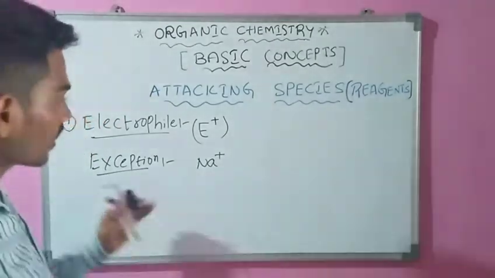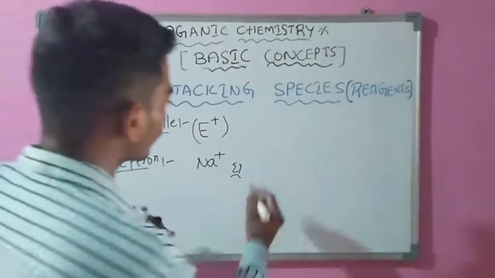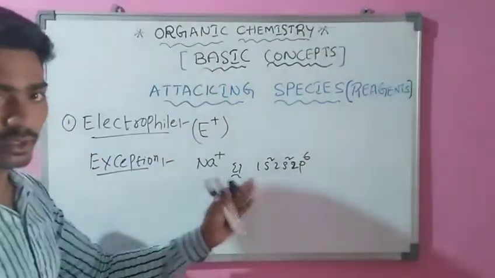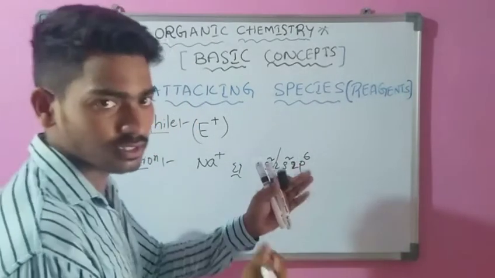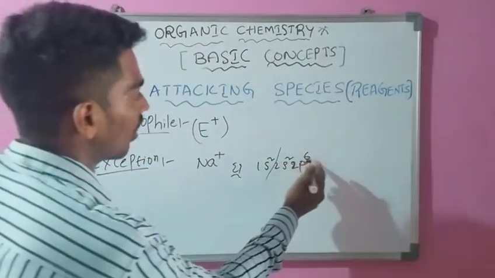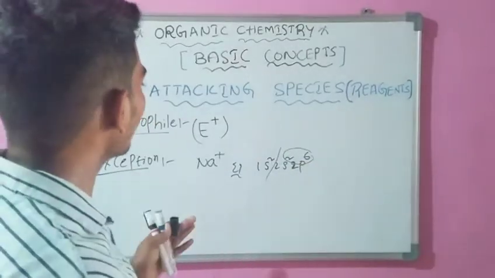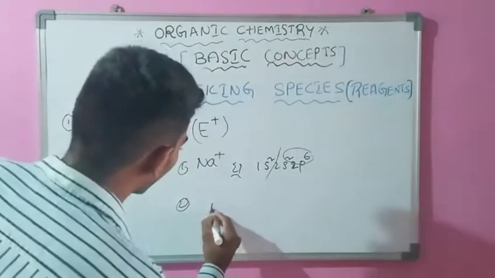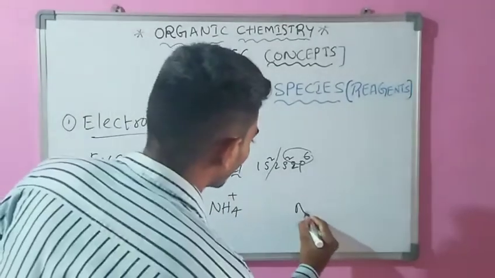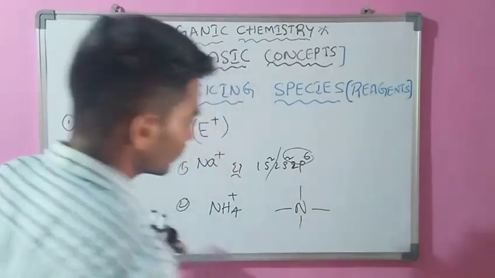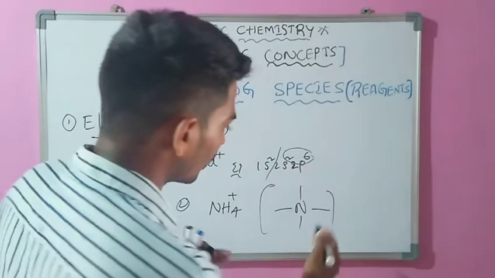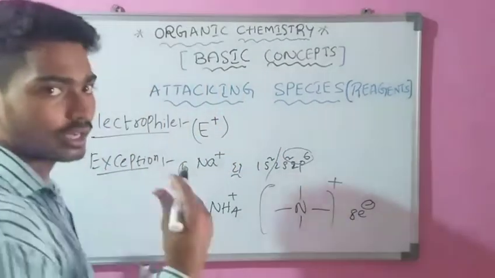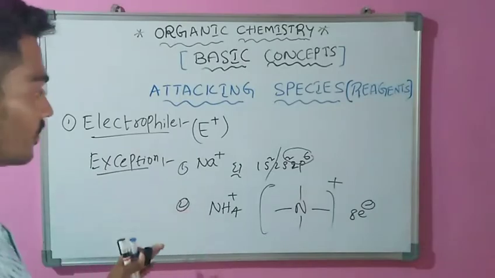No. Sodium ion Na plus has the electronic configuration 1s2, 2s2, 2p6, with 8 electrons in the outermost shell. The octet is already fulfilled, so there is no deficiency and it does not act as an electrophile. Another exception is the ammonium ion, NH4 plus, which also has a fully filled octet of 8 electrons, so it does not act as an electrophile.